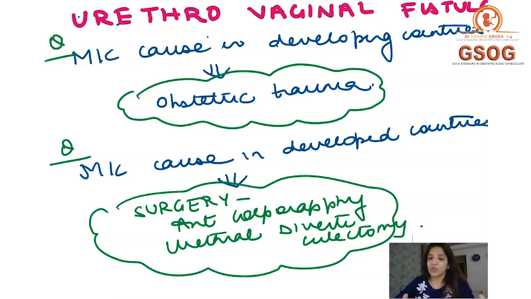Now, suppose this question is asked, and actually this question has been asked in AIIMS twice: maximum risk of injuring the ureter is with which hysterectomy? Maximum risk of injuring the ureter is with AIIMS hysterectomy. You are not going to say it is with radical hysterectomy. Why? Because in a radical hysterectomy, you have to remove the entire cardinal ligament.